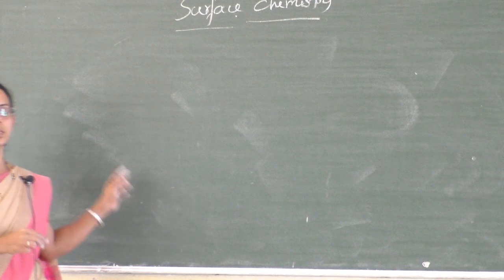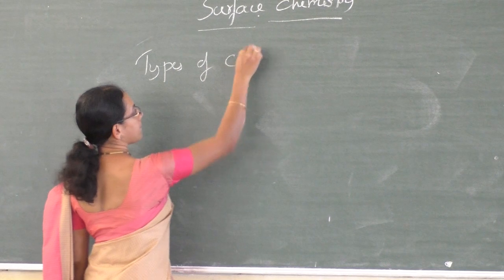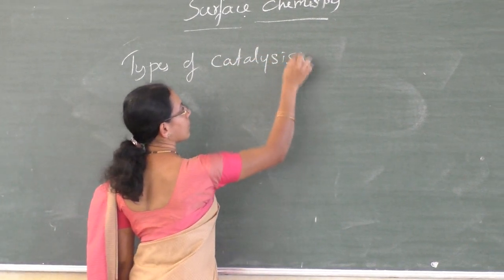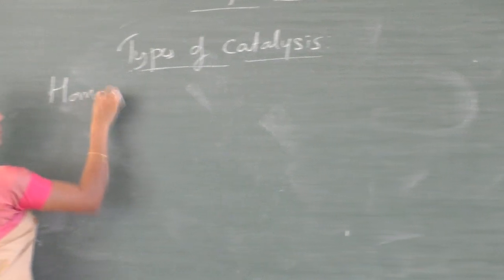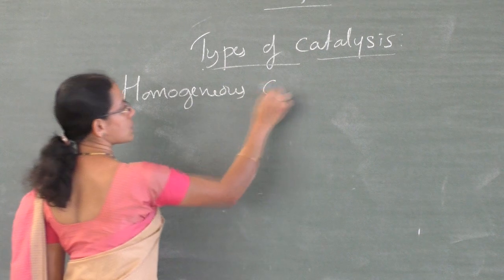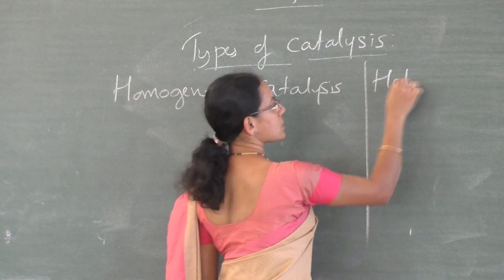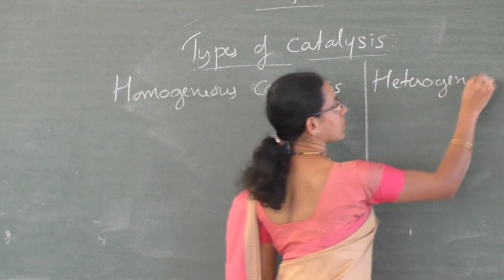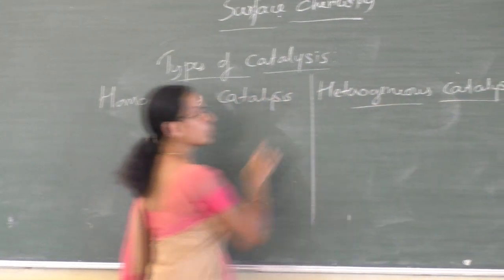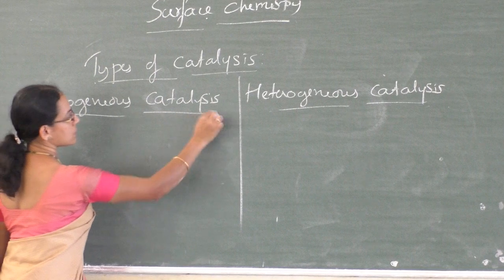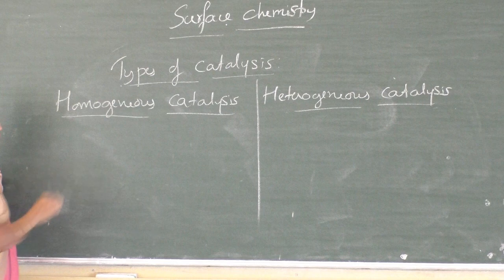Next important one is catalysis. Types of catalysis. So there are two types of catalysis: homogeneous catalysis and heterogeneous catalysis. Important: homogeneous catalysis and heterogeneous catalysis. Definition and examples, so you can understand it easily.